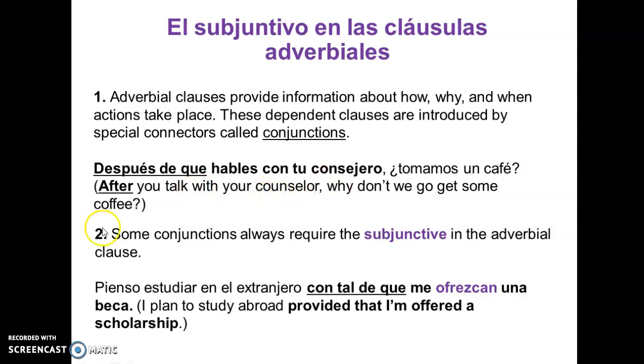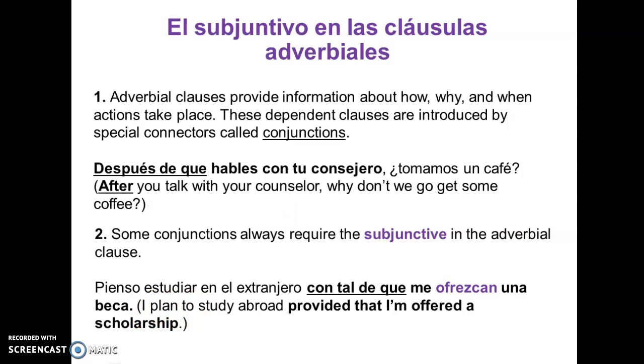And another one, so some conjunctions require the subjunctive in the adverbial clause, depending on the conjunction, right? For example, here, pienso estudiar en el extranjero con tal de que me ofrezcan una beca. So here we don't know. We have no control over this.